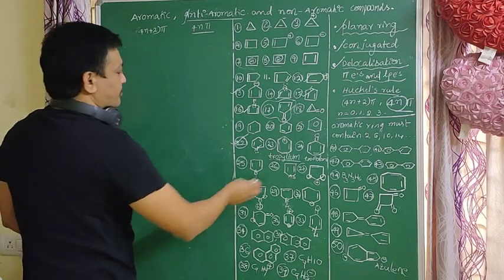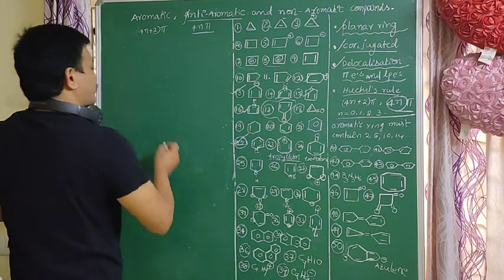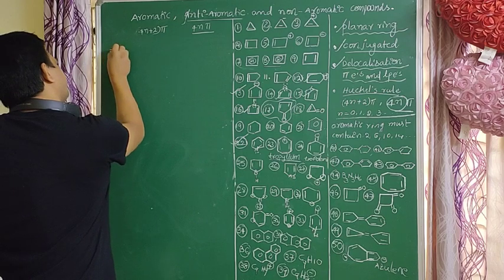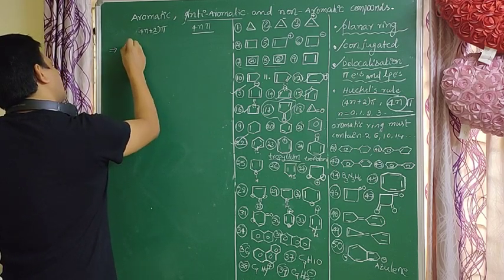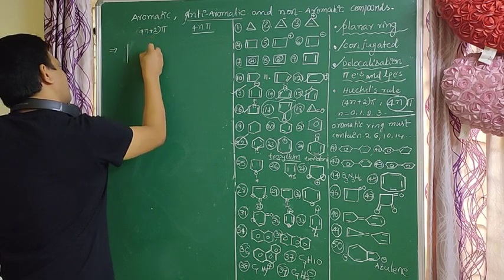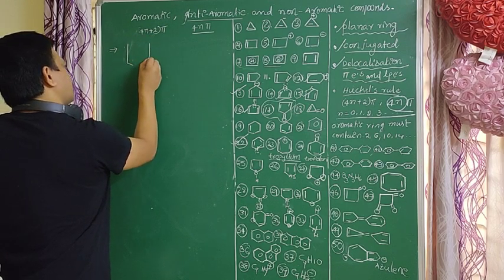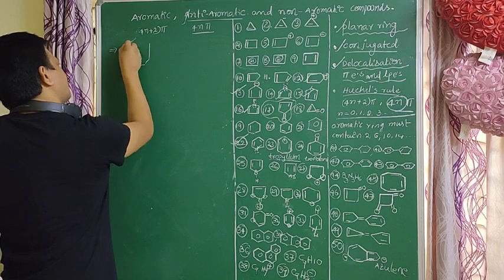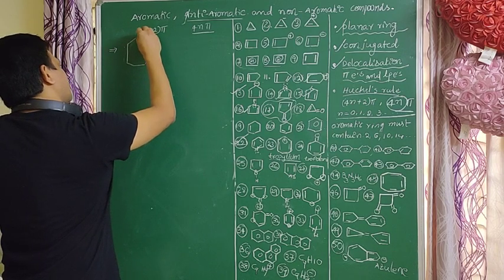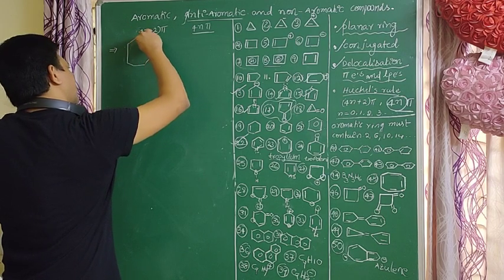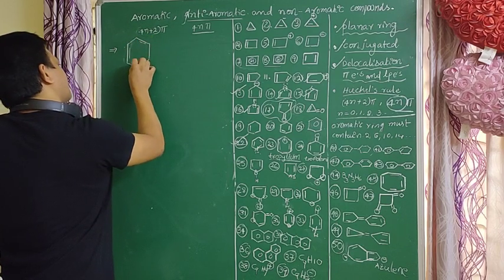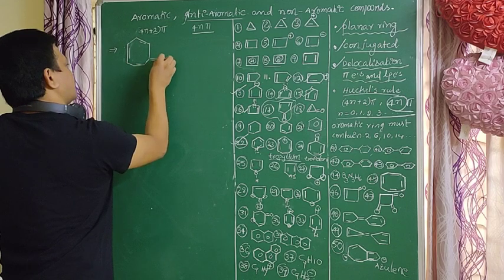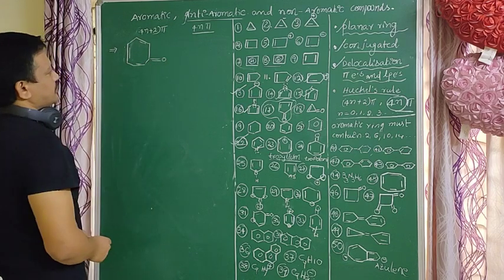So next, very important, tropone. The double bond is there.